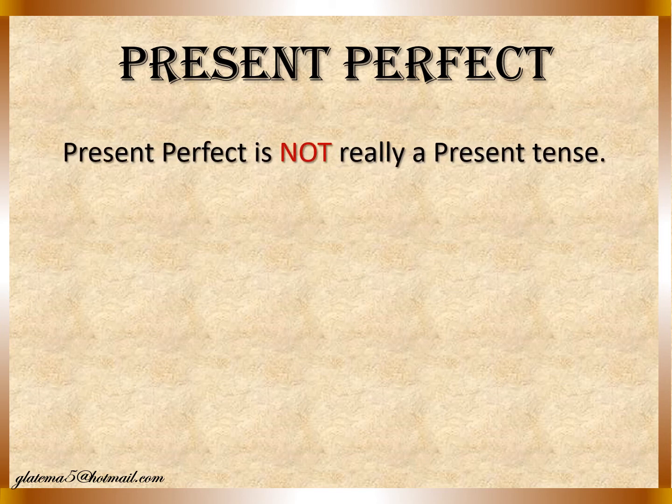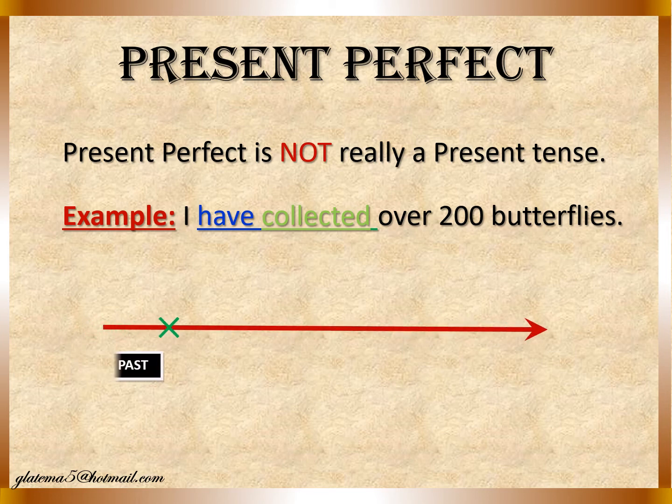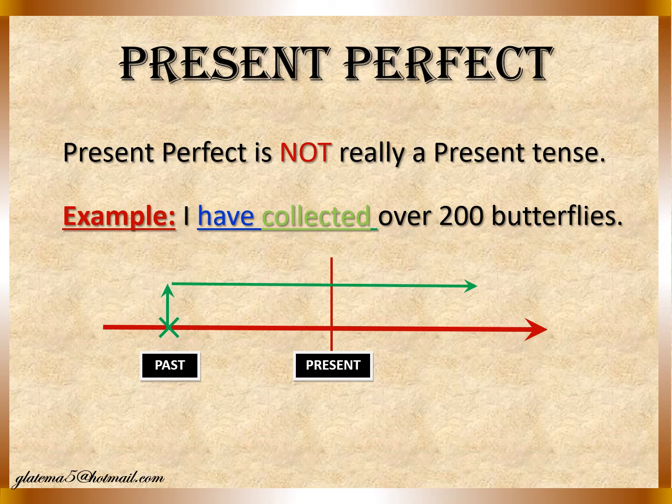Here, we are going to see the present perfect is not really a present tense. I have collected, for example, it says over 200 butterflies. So look, this person had that hobby to collect butterflies. There we have the past, the present, and the future.